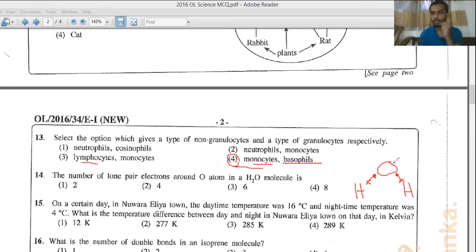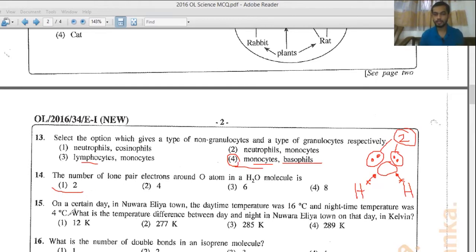So oxygen is in the 6th group, so it has 6 valence electrons. That means 6 outermost electrons. In those 6 electrons, 2 are given to form a bond. So ultimately, there will be 4 electrons remaining as lone electrons. So they are asking the number of lone pairs. A pair contains 2 electrons. So here it is 1 pair, and here it's another pair. So altogether there are 2 pairs in water molecule. So answer should be the first one, that is 2.